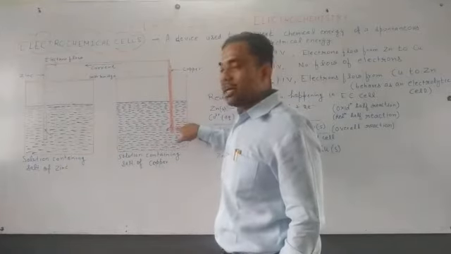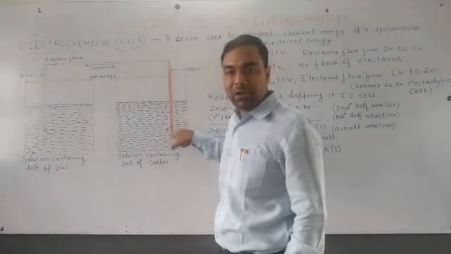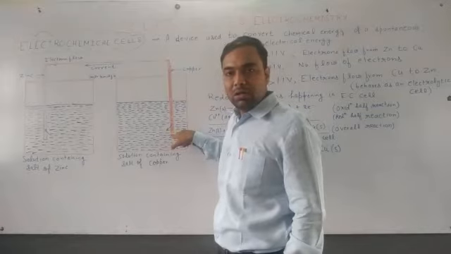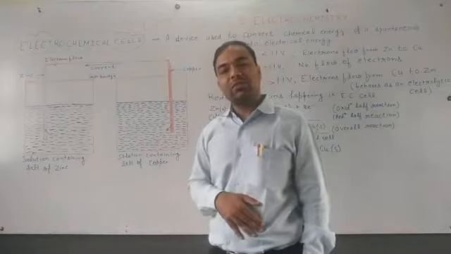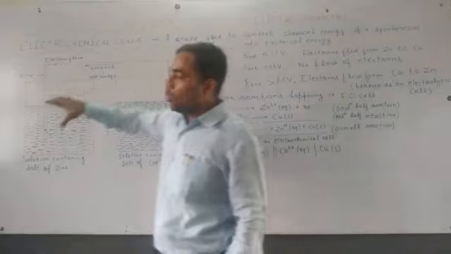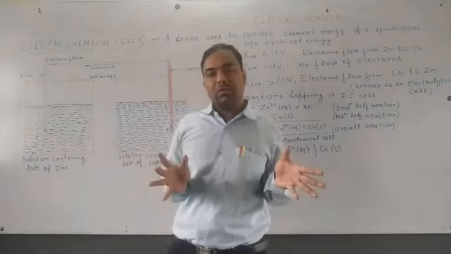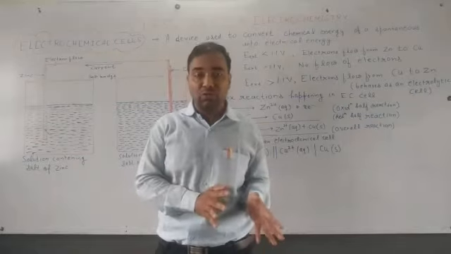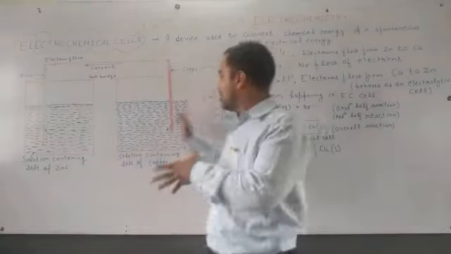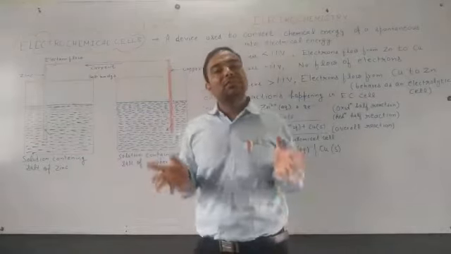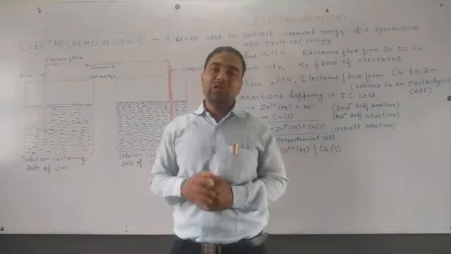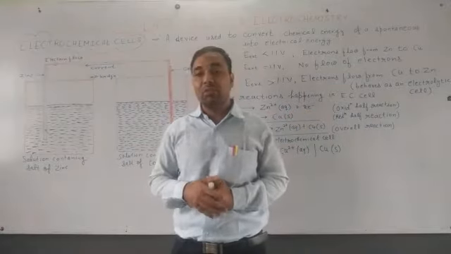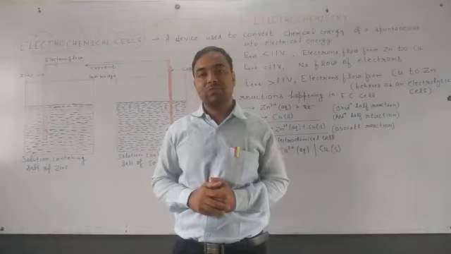Now in this container we are dipping the copper electrode in copper sulfate solution. The zinc electrode will act as anode. It will show the process of oxidation, the process of losing electrons. Whereas the copper electrode will act as cathode and will show the process of reduction, the process of gaining electrons.